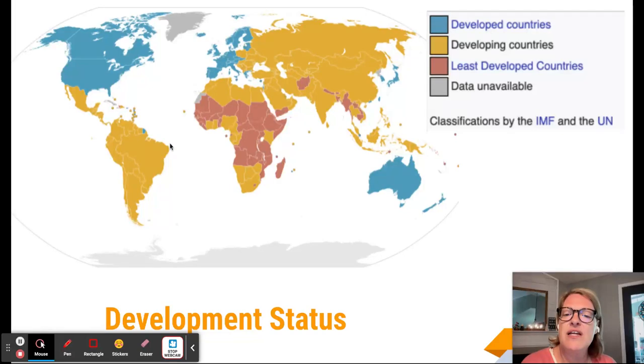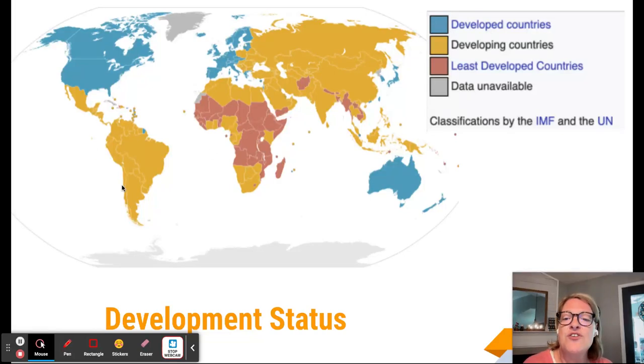Okay, and so here's the development status or the industrialization status of countries around the world. And it's pretty much what you would expect. What we generally call the West, or North America, not Mexico, and Western Europe. That's what we usually tend to call the westernized countries. Australia's lumped in there as well. That is because we have reached that post-industrialization, like we are completely industrialized or developed.